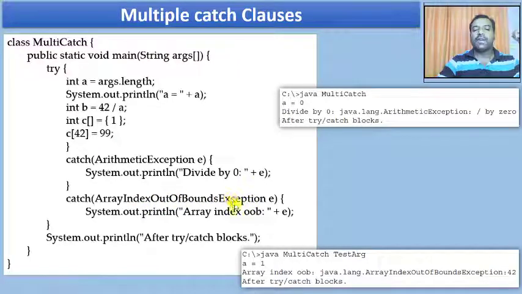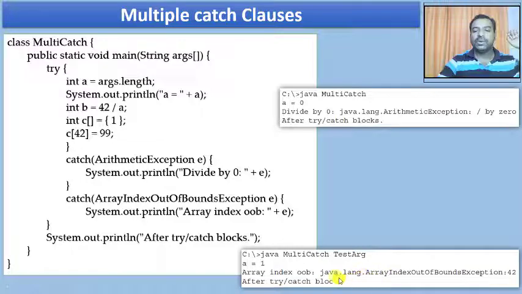This is an exact match, so this catch clause will be executed, and only this catch clause is executed. I'm going to print the output as array index out of bound and print the message.